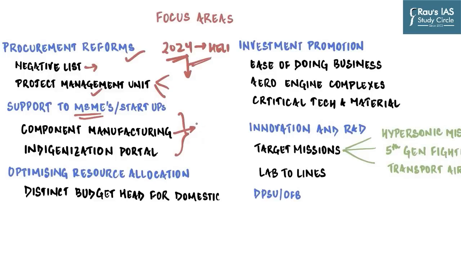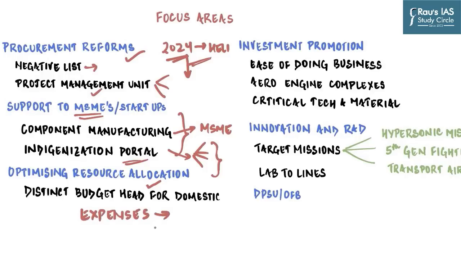Then it proposes an indigenization portal, which would be quite similar to the GeM portal, where all the services are going to list out their demands or needs, and anyone from the private sector, especially belonging to the MSME sector, will be eligible to contact the services, their project management unit, and propose their idea or the design or the manufactured products. And so it is going to go a long way in addressing the delay in the procurement and acquisition process.